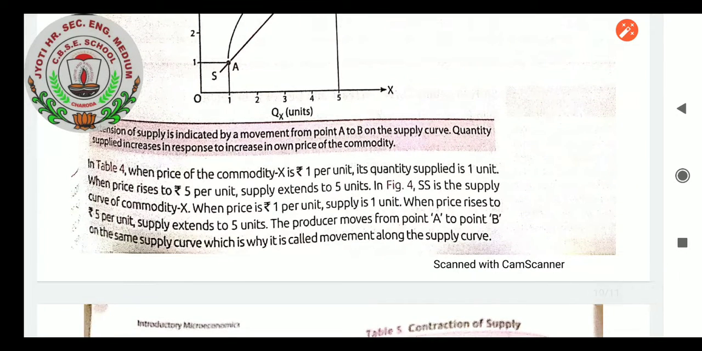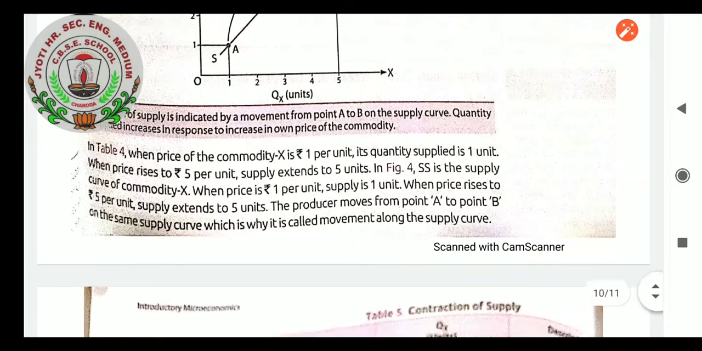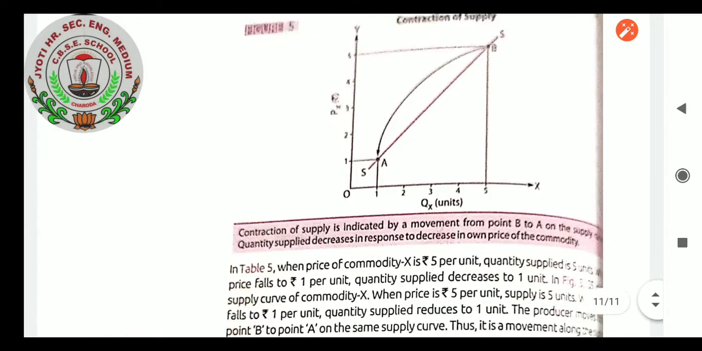In table number 4, when the price of commodity X is rupees 1 per unit, its quantity supplied is 1 unit. When price rises to rupees 5 per unit, supply extends to 5 units. In figure 4, SS is the supply curve of commodity X. When price is rupees 1 per unit, supply is 1 unit. When price rises to rupees 5 per unit, supply extends to 5 units. The producer moved from point A to point B on the same supply curve, which is why it is called movement along the supply curve.